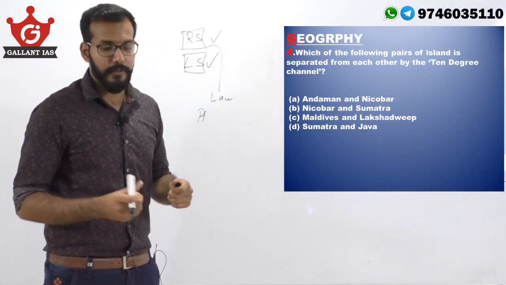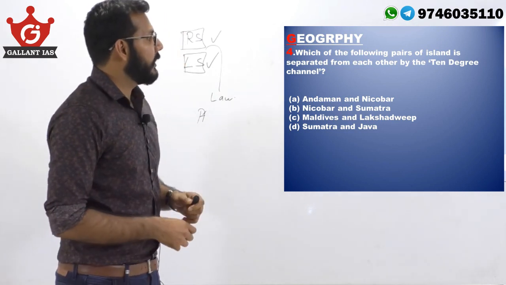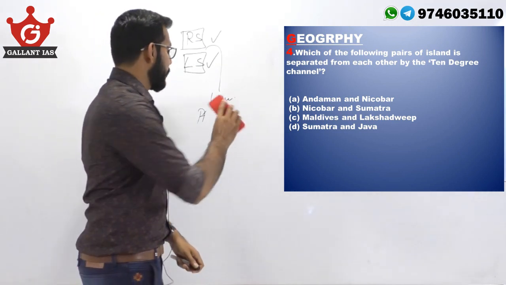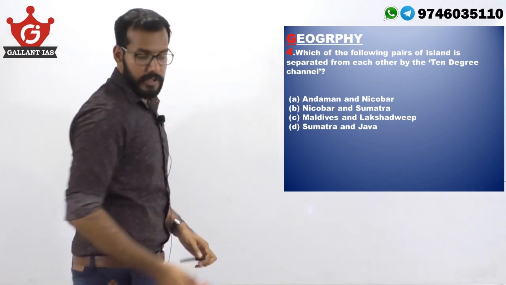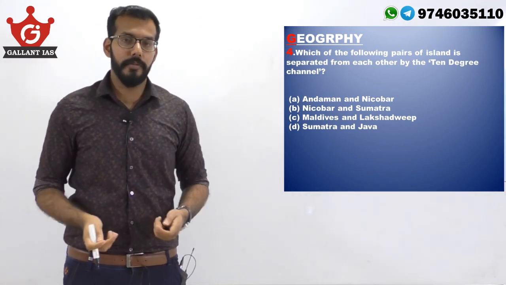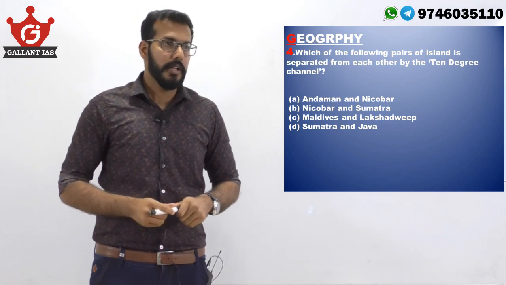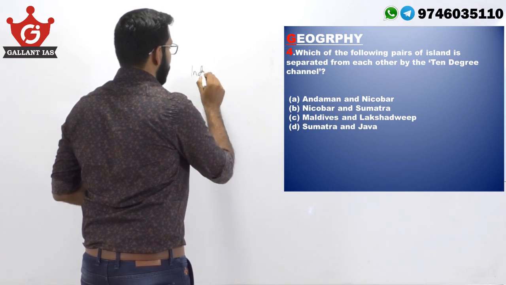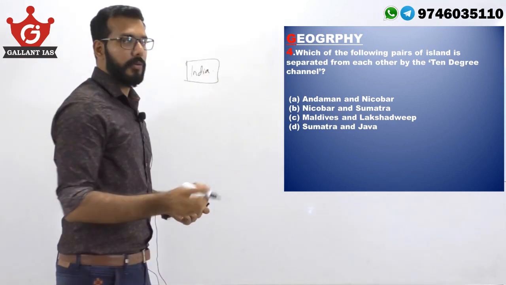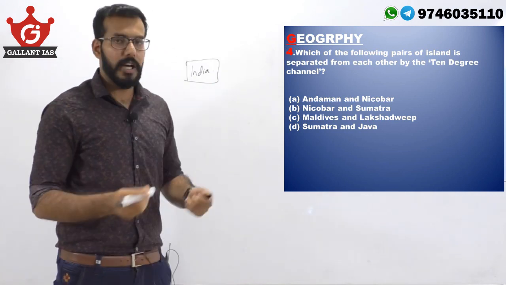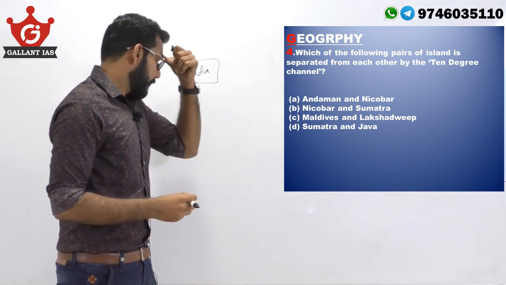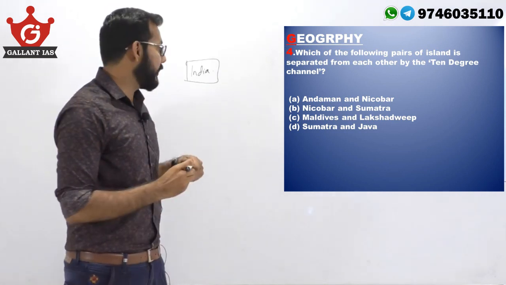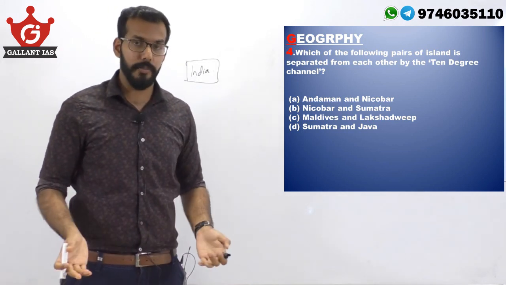From geography, which one of the following pairs of islands is separated from each other by the 10-degree channel? Prominent geographical features are often asked in UPSC questions as map-based questions. Especially features which are important to India in any way, strategic or economically important. So you have to be clear about channels, land passages, straits and seas connecting India and serving her strategically or economically.